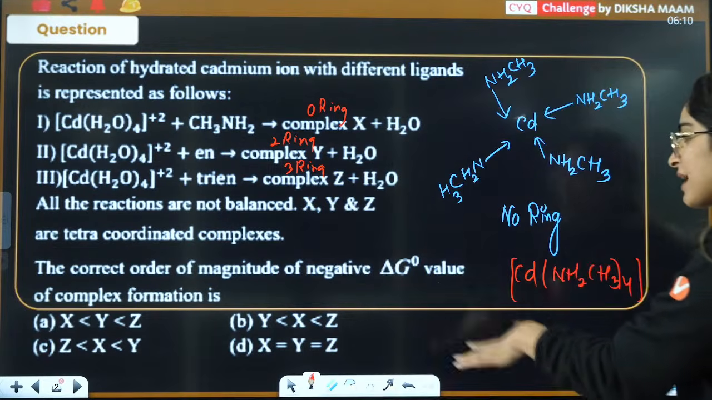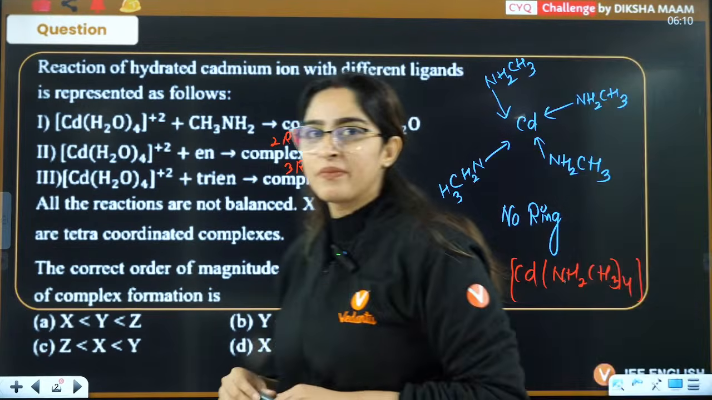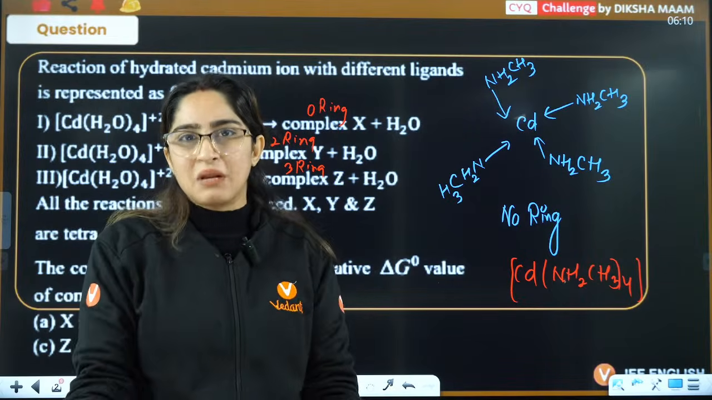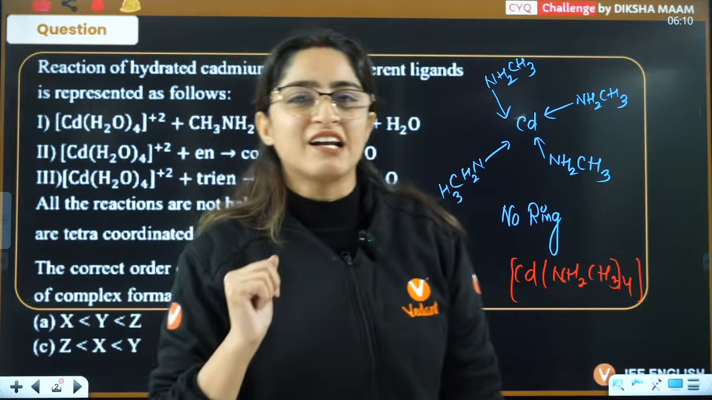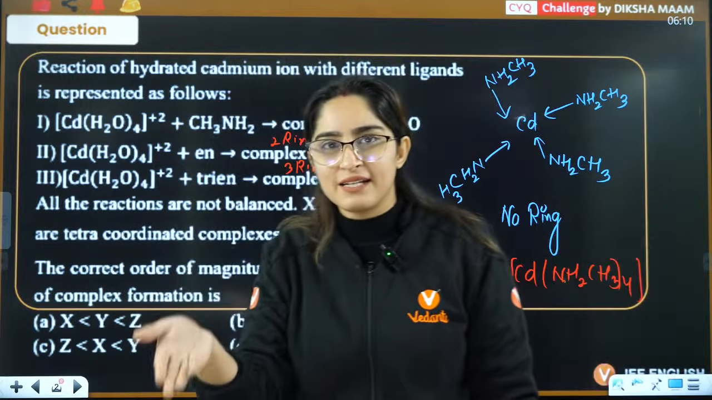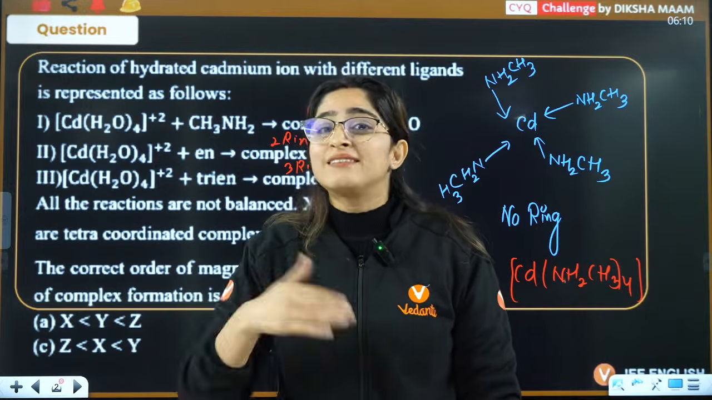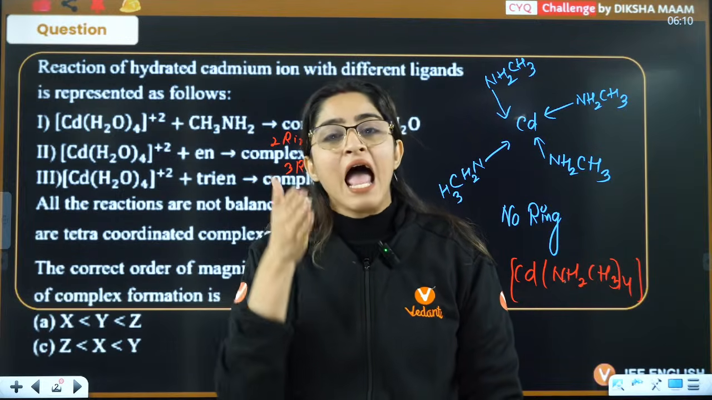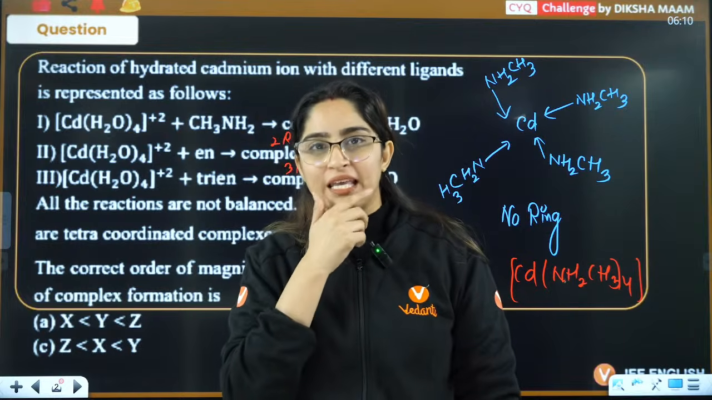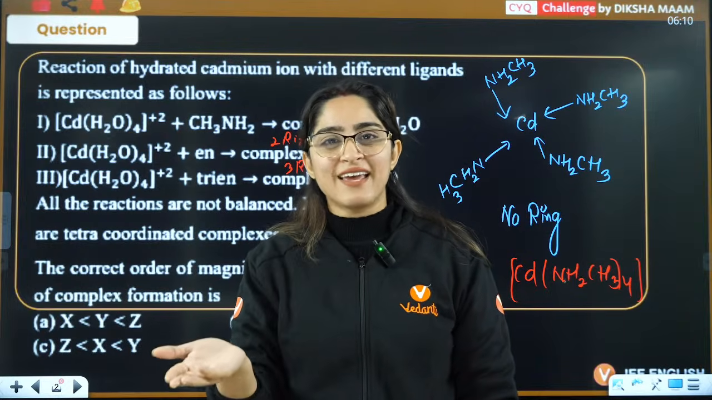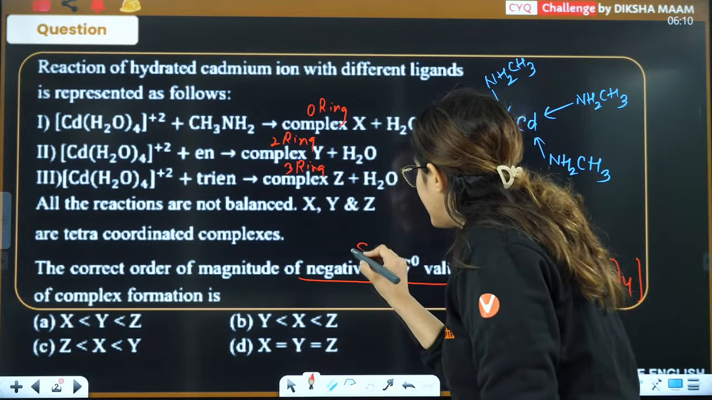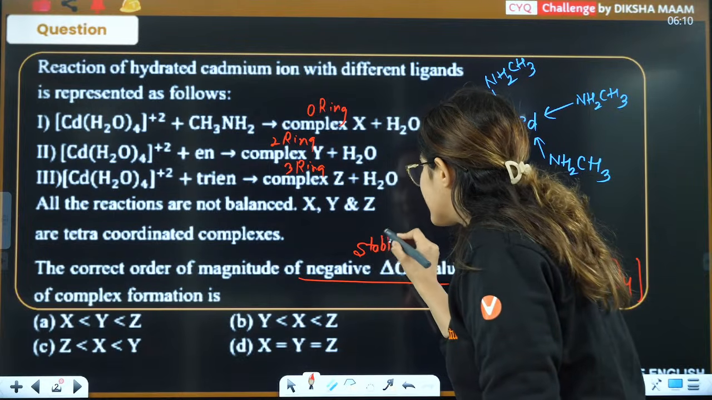Correct order of magnitude of negative delta G. Ma'am, negative delta G, but we are talking about what? Stability. What is negative delta G? When delta G is negative, that means it is a spontaneous process, if you know from thermodynamics. And spontaneous means stability is there. So this is what they are saying, right? So they are asking you about simply stability here. It's just that the way of writing it is different.